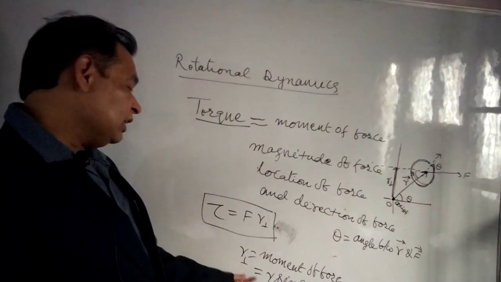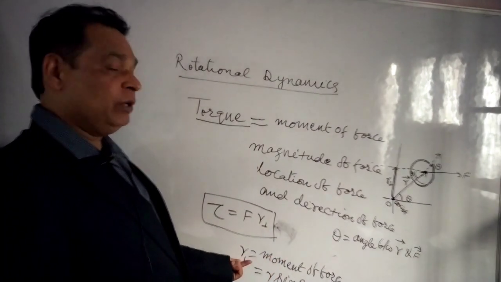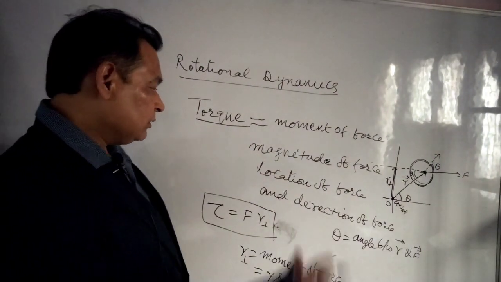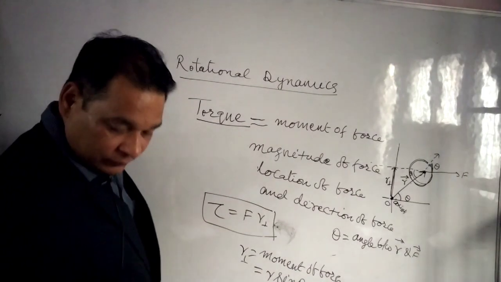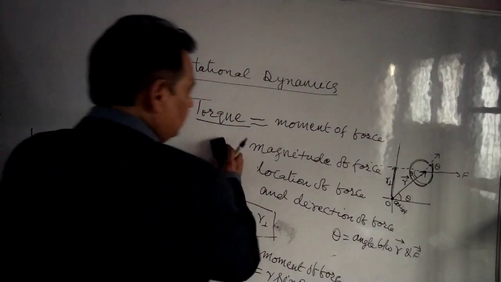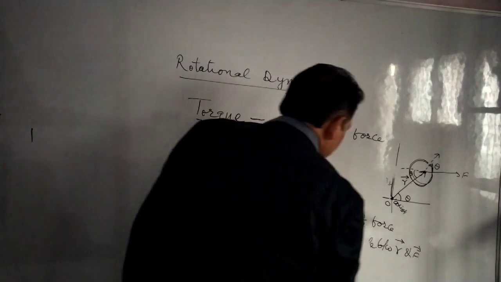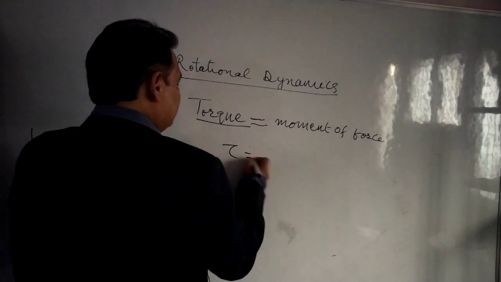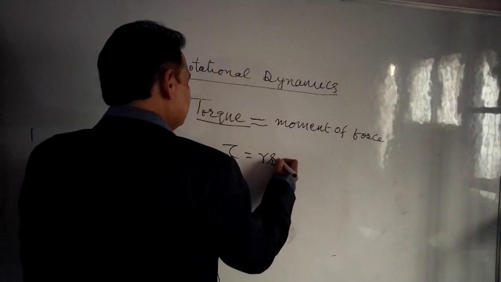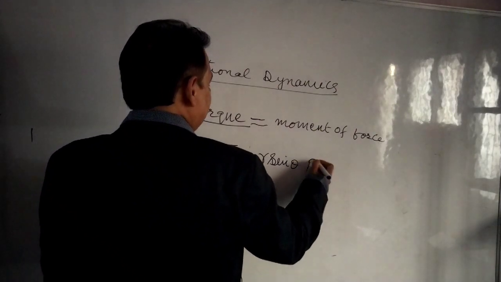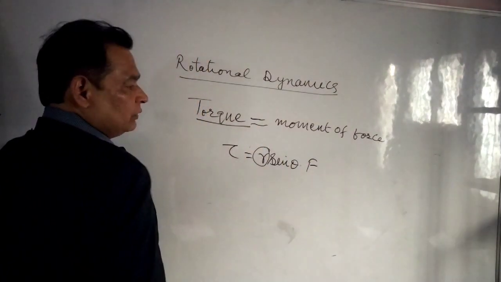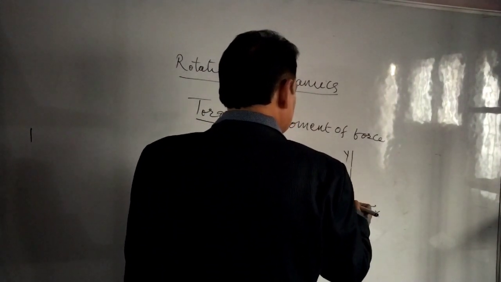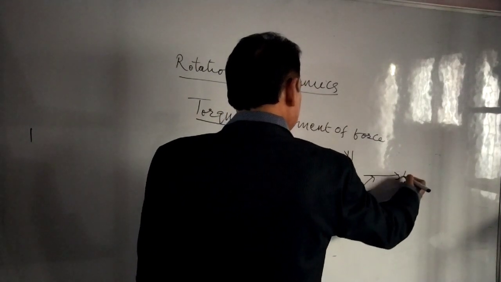This r sine theta gives you the moment of force, and this moment of force should be multiplied by the magnitude of force to get the magnitude of torque. It means torque will be written as r sine theta, that is r perpendicular, times F. It depends on r, meaning the position of the force. Here is the origin, x, y, suppose, and that is r, that is F, this is theta.